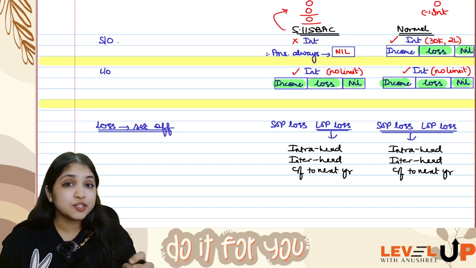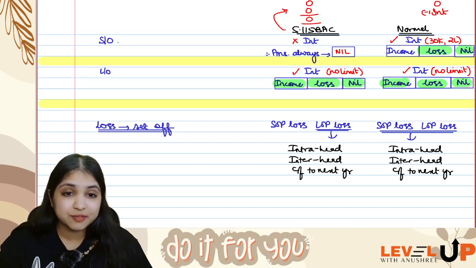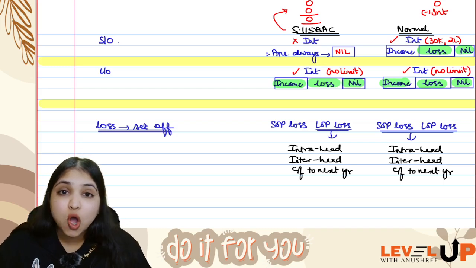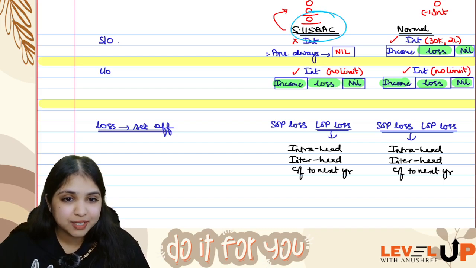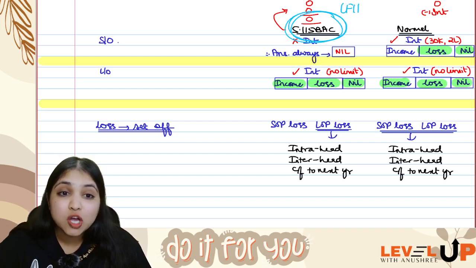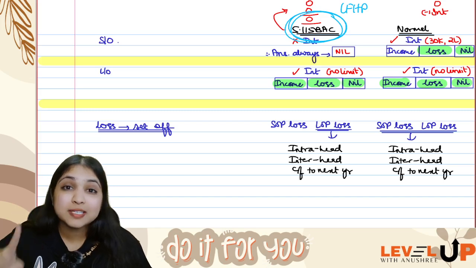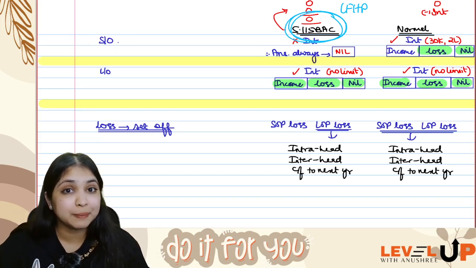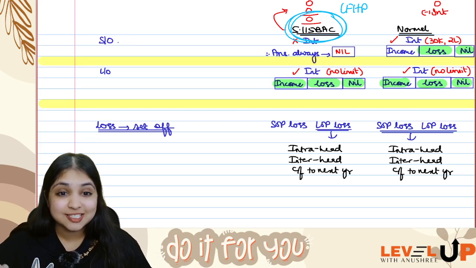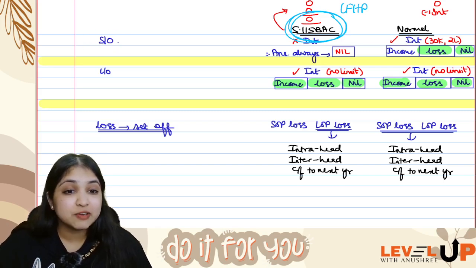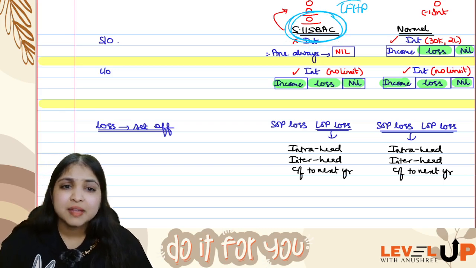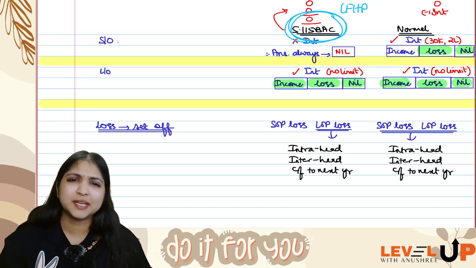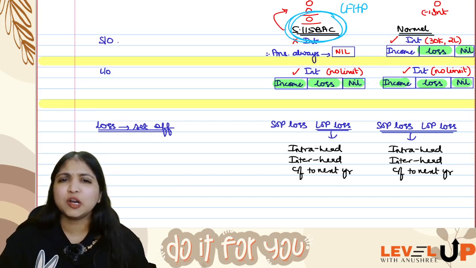As of now, under 115 BAC, if you have loss from house property, be careful, is it possible to have this loss from self-occupied property? No. Just now we learned the self-occupied answer will always be 0. So if the assessee is following 115 BAC and has loss from house property, it has to be from let-out property only.